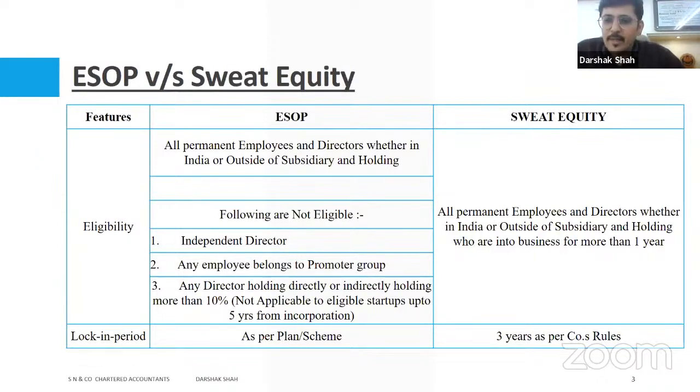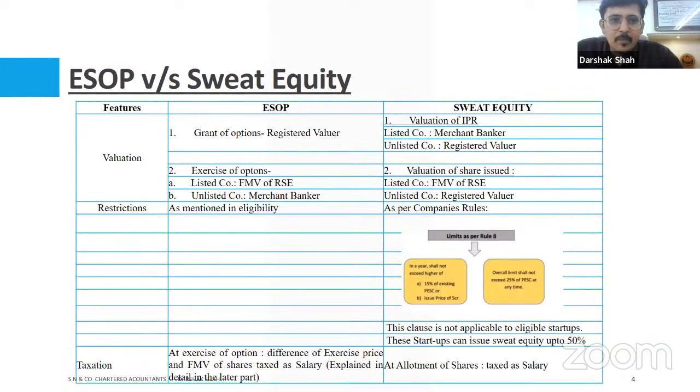When we go to SWET, SWETs are mainly designed for employees and directors who are with an organization for a year or so. There's a lock-in period in SWET of 3 years. In case of ESOPs, we are aware there is a vesting period. After vesting, we exercise it, and then if we want to sell, we sell it. That's the plan.